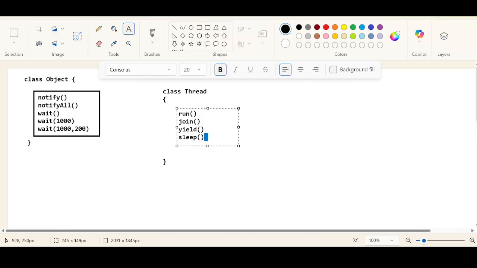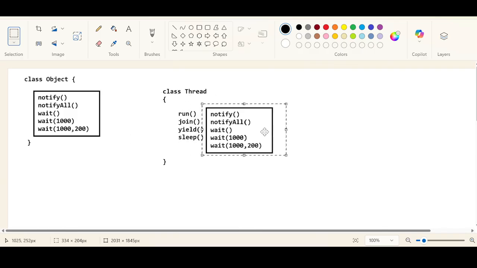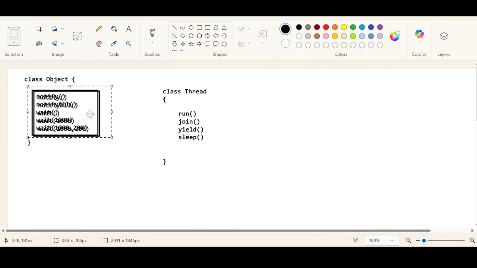But it would make more sense, because notifyAll and wait concepts are related to multi-threading. Yes or no? Don't you think that these methods are completely related to multi-threading? So why are they not part of the Thread class? Why are they part of the Object class? Any idea? Has anyone done any research on this?